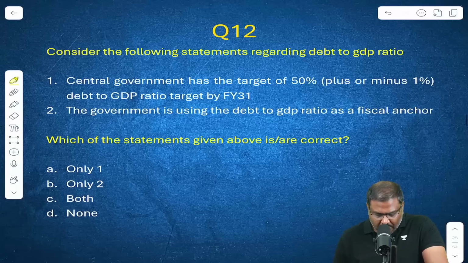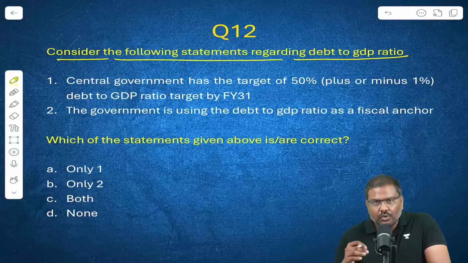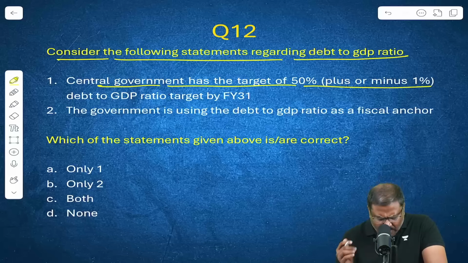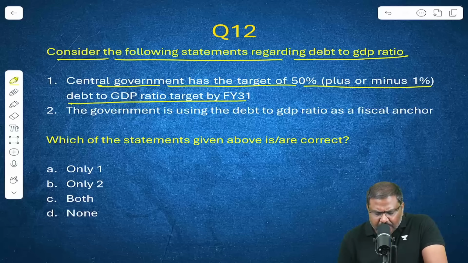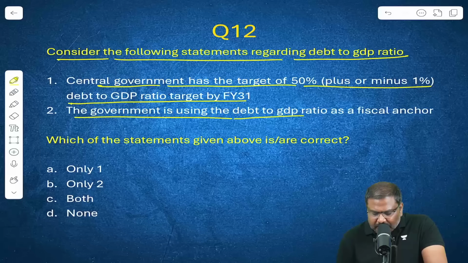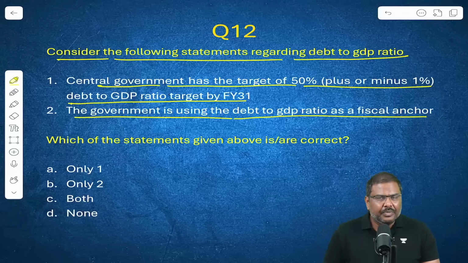Question number 12 now. Consider the following statements regarding debt to GDP ratio. Two statements are there. Central government has a target of 50% plus or minus 1% debt to GDP ratio target by financial year 31. The government is using the debt to GDP ratio as a fiscal anchor. Now listen to me carefully.